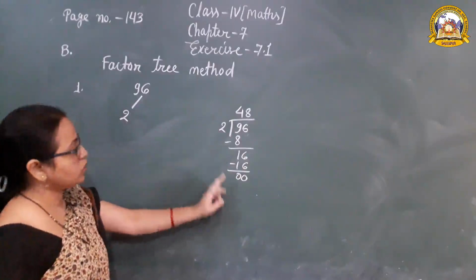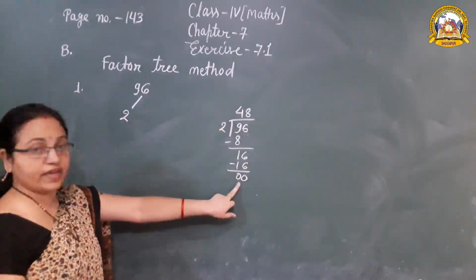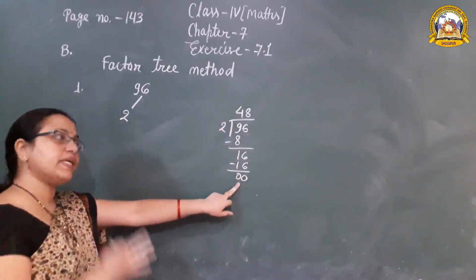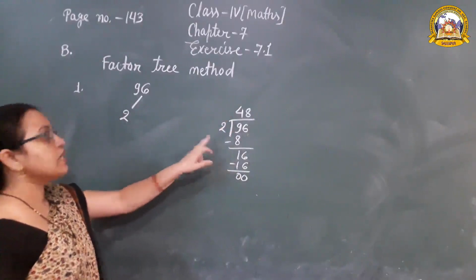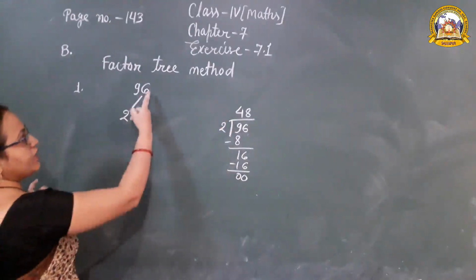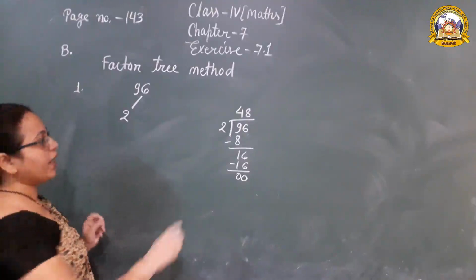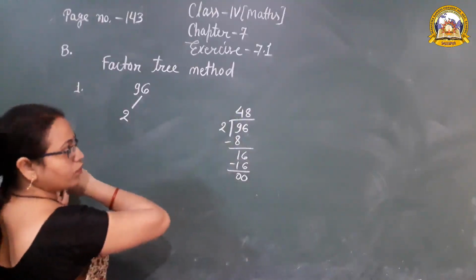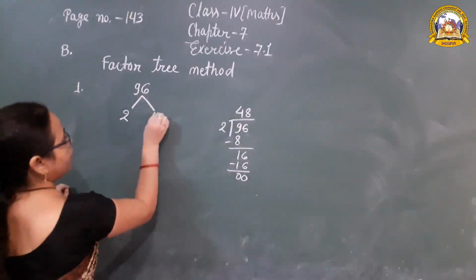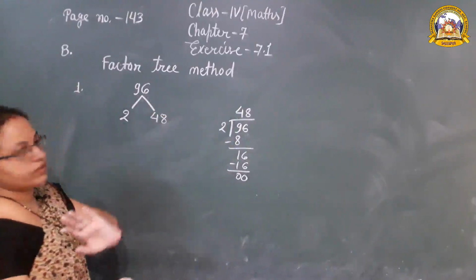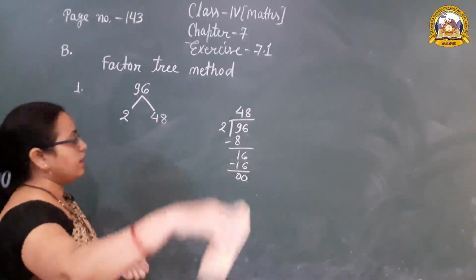96 पूरी तरह से 2 से डिवाइड हो रहा है because there is no remainder. It means completely divisible by 2. That is why the first friend of 96 is 2, and the quotient is 48. So we write the 48 on the other branch.